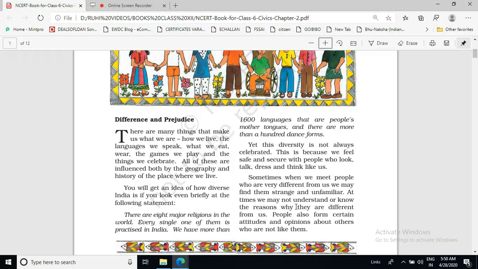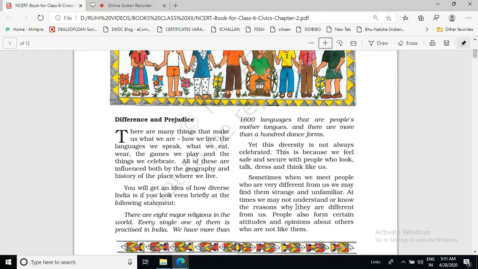We are not knowing anything about that region, any history or geography of that region from which the person is belonging. We have just made our opinion that people belonging to that region used to be like that only.